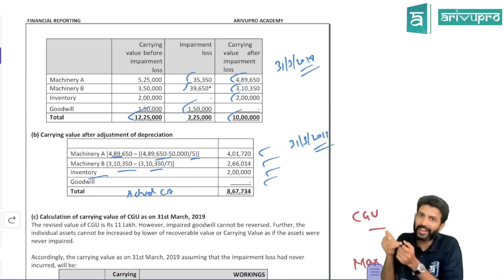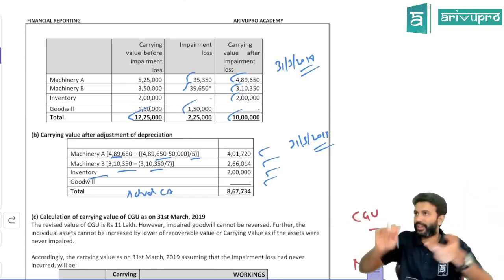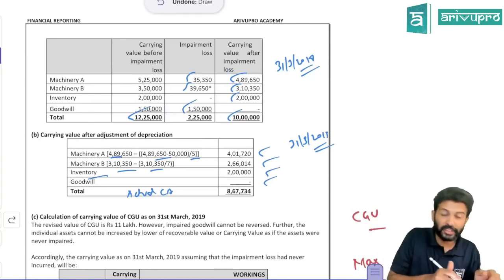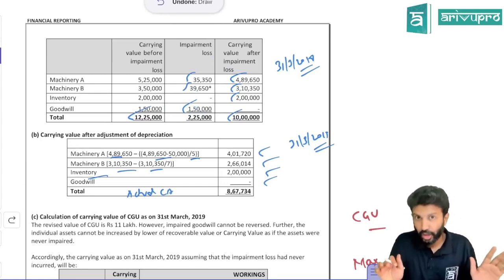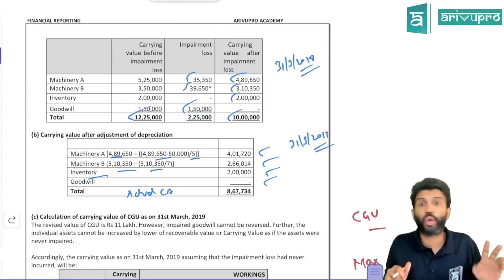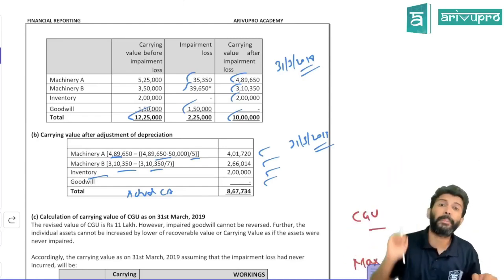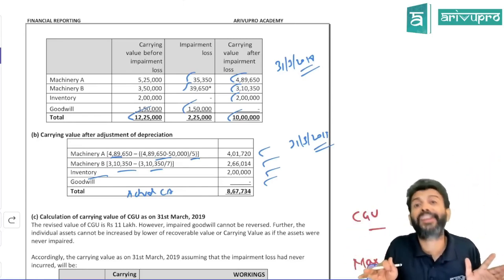When carrying amount was greater than recoverable amount, you did an impairment loss. When it's the other way around in the next year, that means you can reverse impairment loss. So whatever impairment loss you book, can you reverse? No. Impairment loss booked on goodwill can never be reversed. On other assets also, can you reverse left, right, center? No. There is an upper limit. What is that upper limit? If you had not done impairment loss at all from day one, what would have been the carrying amount?